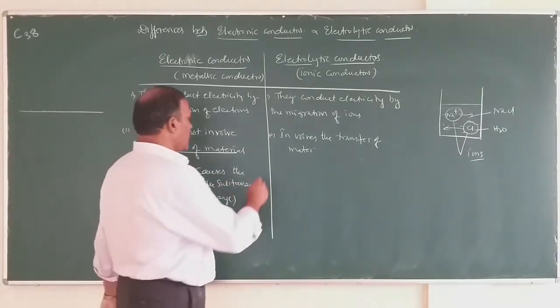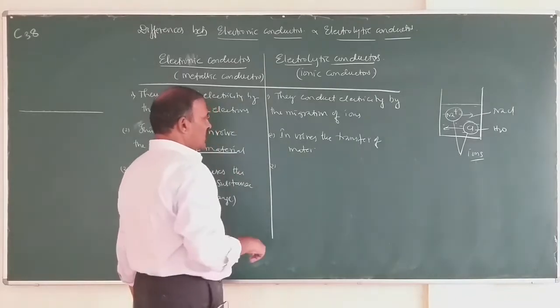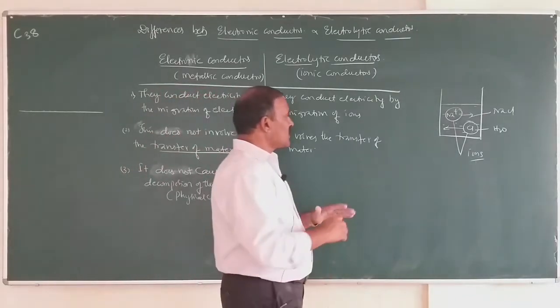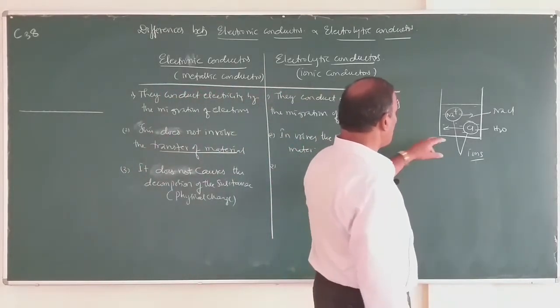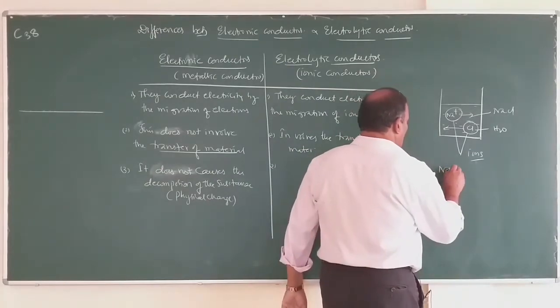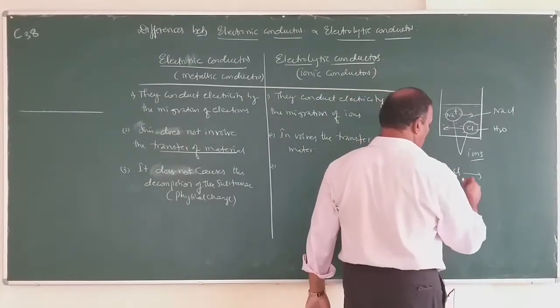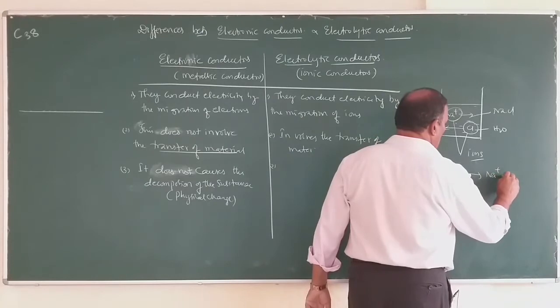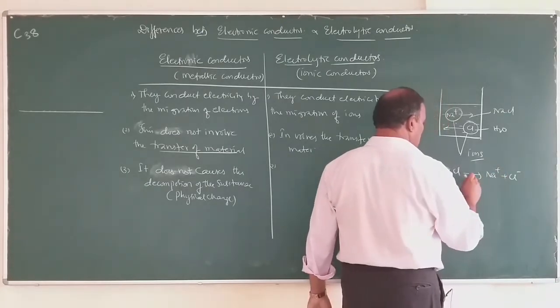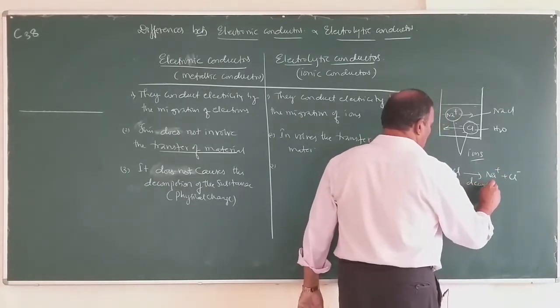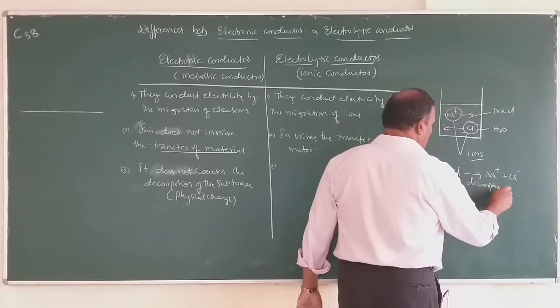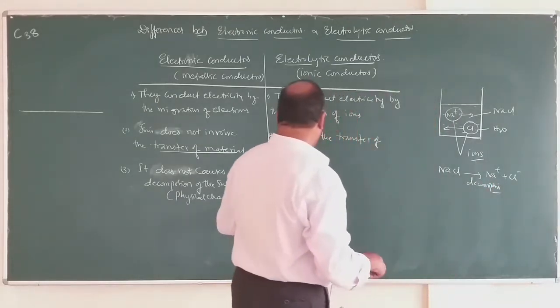So here during the passage of electricity, there occurs decomposition of ions. The sodium chloride molecule decomposes to give sodium ions and chloride ions. This is known as decomposition and it is a chemical process.